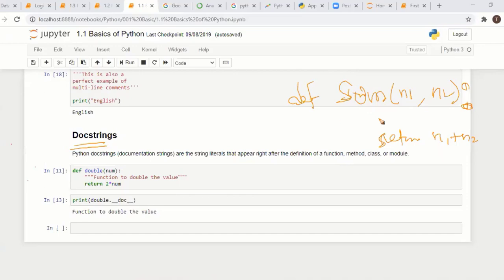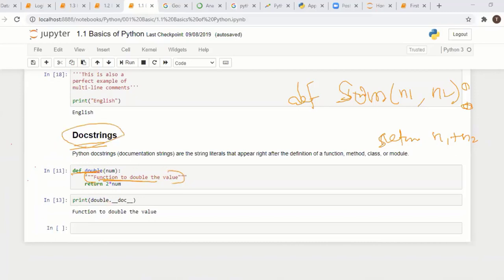For that, right after the definition line of a function, method or class, if you specify anything about the function or class, whatever you put there is called a docstring.